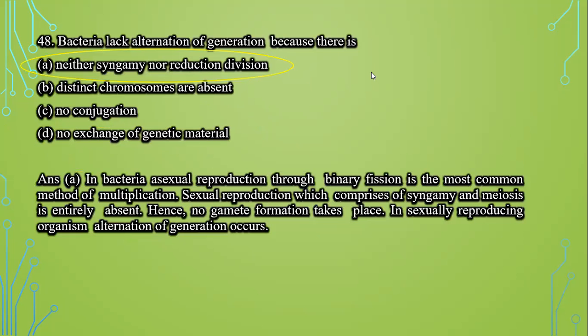Next question: bacteria lack alternation of generation because first, there is neither syngamy nor reduction division; second, distinct chromosomes are absent; third, no conjugation; and fourth, no exchange of genetic material. In bacteria, we know that asexual reproduction occurs through binary fission and it is the most common method of multiplication. Sexual reproduction, which comprises syngamy and meiosis, is entirely absent. Hence, no gamete formation takes place. In sexually reproducing organisms, alternation of generation occurs. So option A is the correct answer.